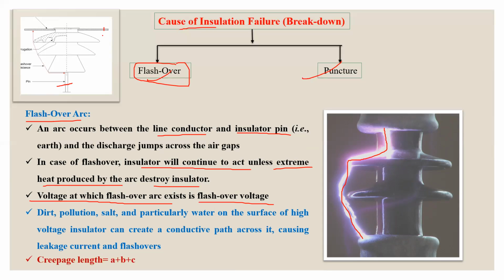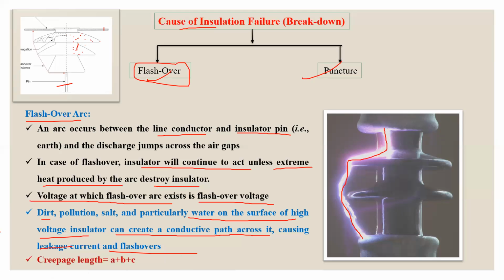This conduction path is created by dirt deposition on the surface of the insulator, salt deposition, or moisture on the surface of the insulator, or you can say water on the surface of a high voltage insulator can create a conductive path across it, causing a leakage current and flashover. This leakage current will appear as an arc.